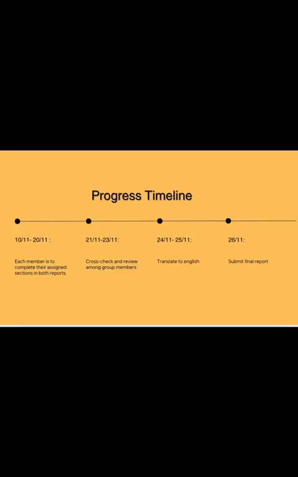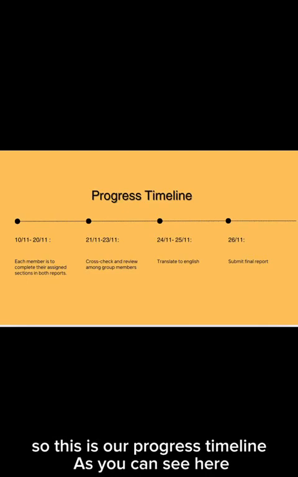So next, we will show you our progress timeline. So this is our progress timeline, as you can see here.